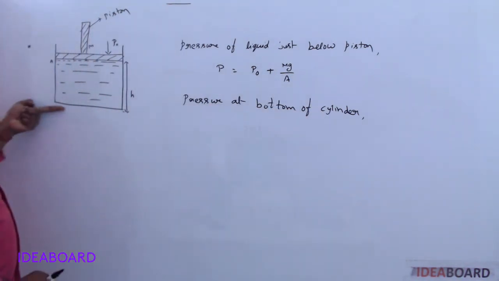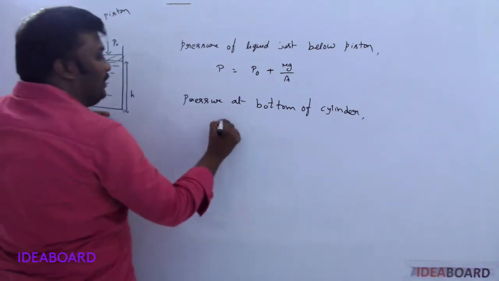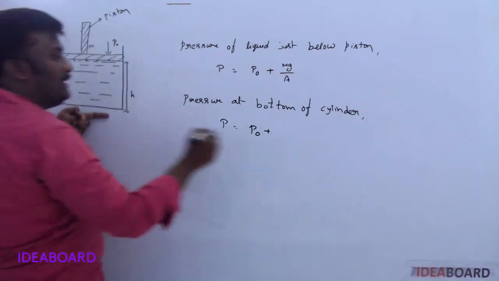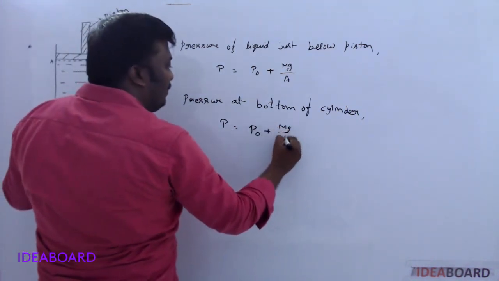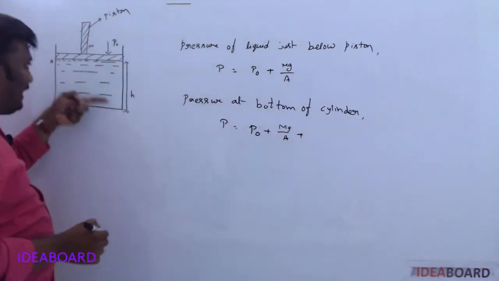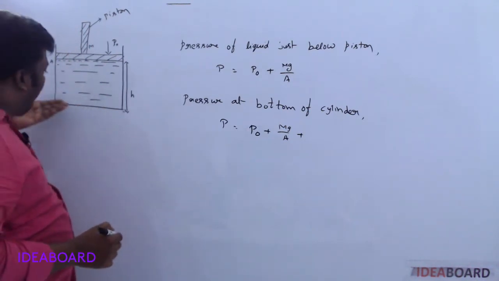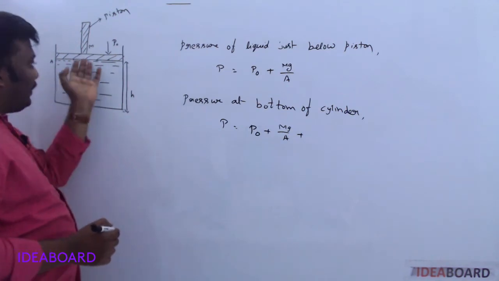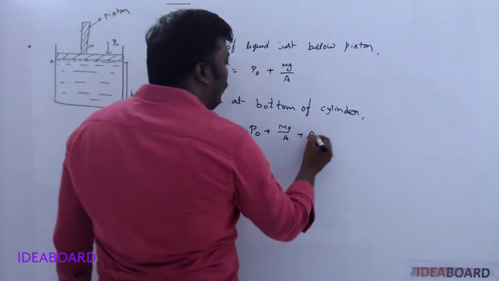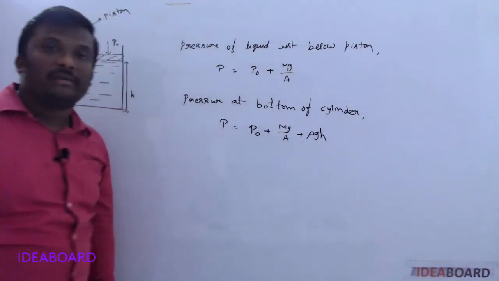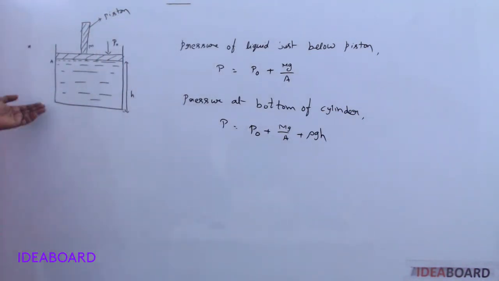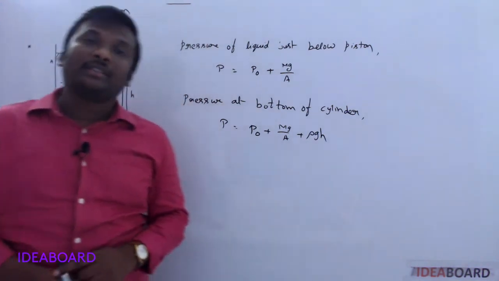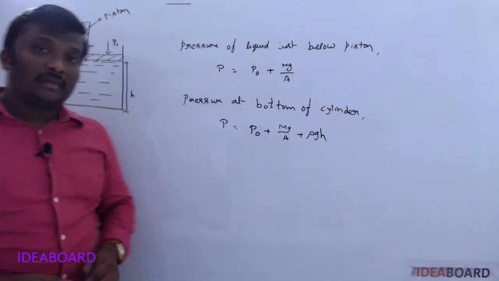Here again P is equal to P naught plus, due to this piston, mg by A, plus, due to this depth, there is some fluid, so automatically there is pressure acting on the surface of the cylinder due to this liquid, rho g h. So the pressure at the bottom of the cylinder is P equals P naught plus mg by A plus rho g h. Understand now?